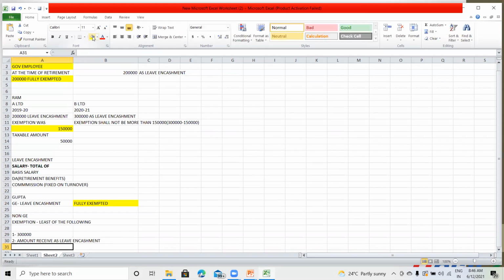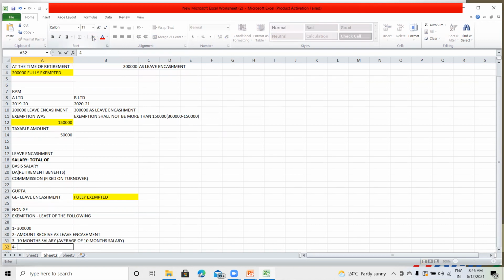Number three, the 10-month average salary. And number four, the cash equivalent of leaves.